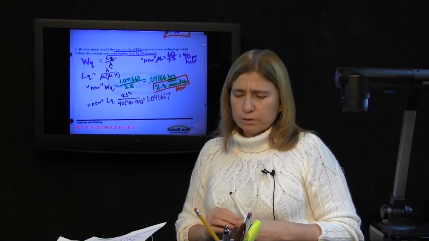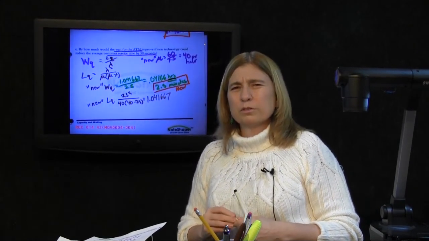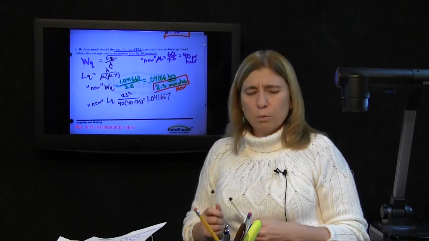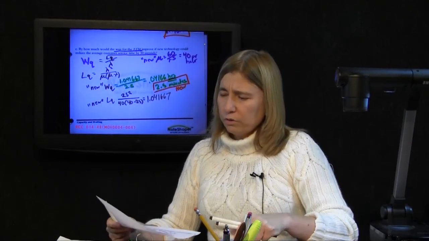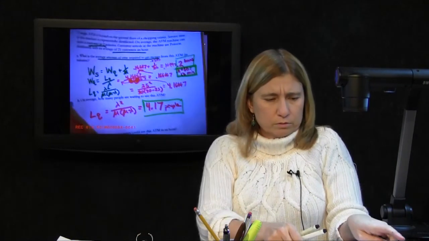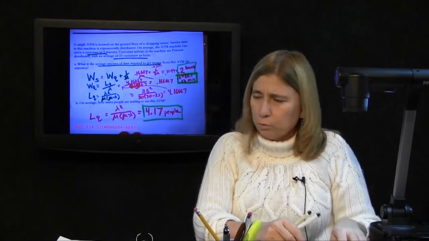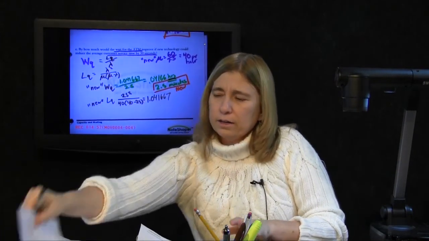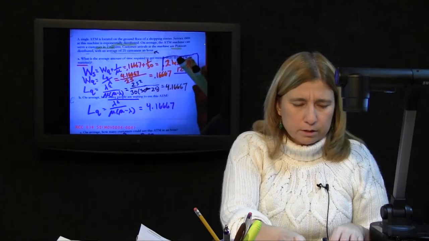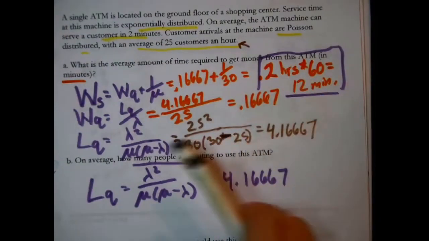Now, have we answered the question? Well, what was the old wait? We were working on that. The old wait was this, we calculated that.